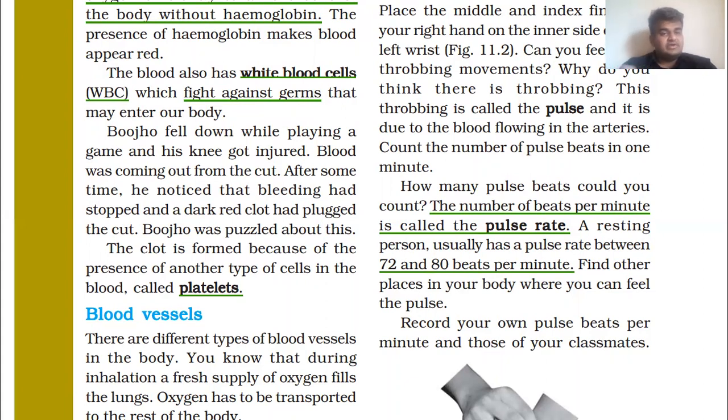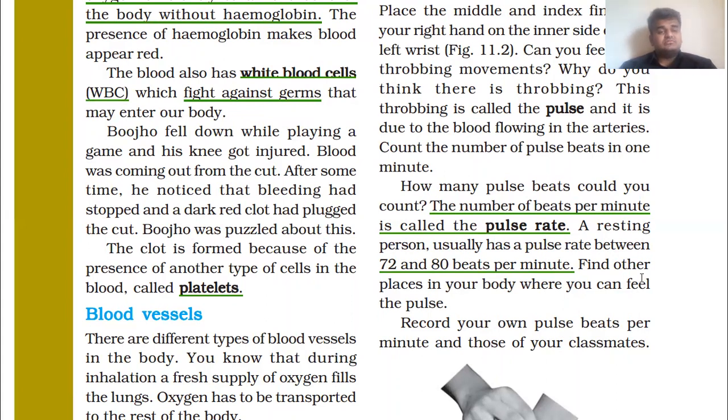Some activities. The resting person usually has a pulse rate between 72 and 80 beats per minute. Simply, we can say it's general. Find other places in your body where you can feel the pulse. Stop the video and think about it. What are the other places in our body where we can feel this pulse rate?